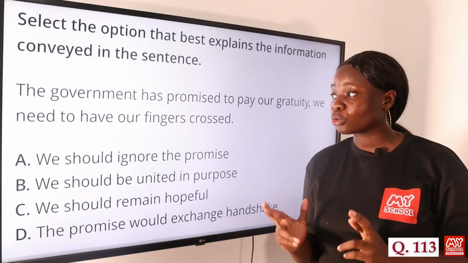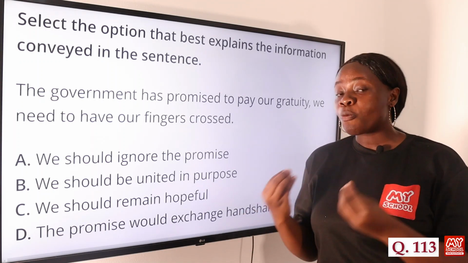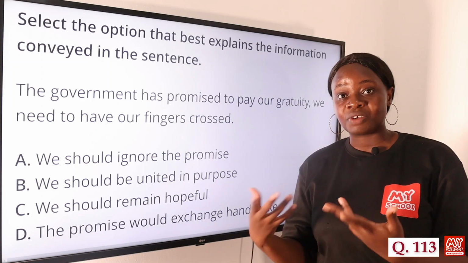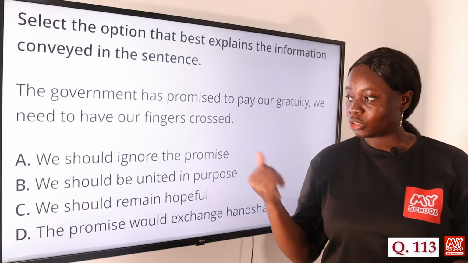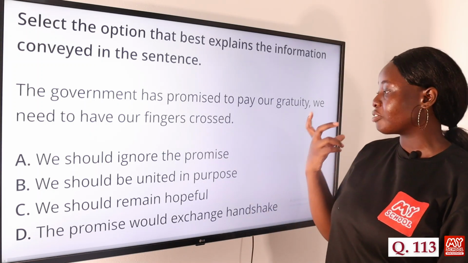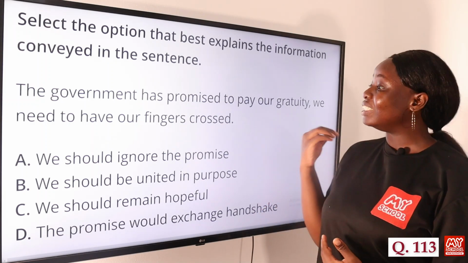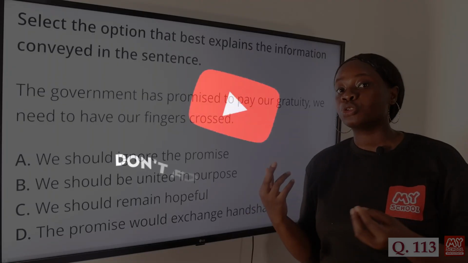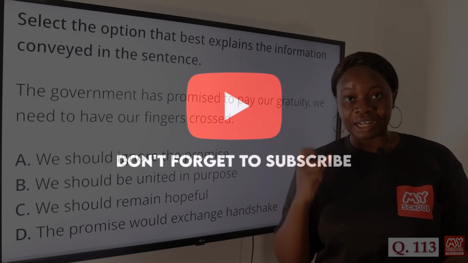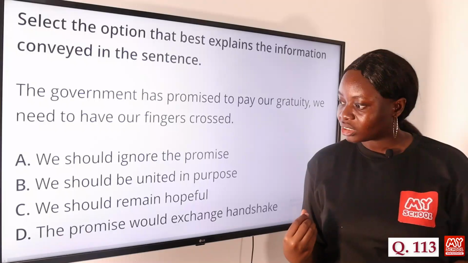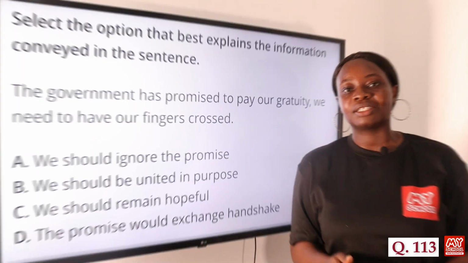To keep your fingers crossed means to remain hopeful. Hopeful that a positive outcome will eventually come out of that particular situation. So the government has promised to pay our gratuity. It's a good thing. And it says we need to keep our fingers crossed. That means we need to remain hopeful that the government would actually pay the gratuity. So option C, we should remain hopeful, is the answer to this question.